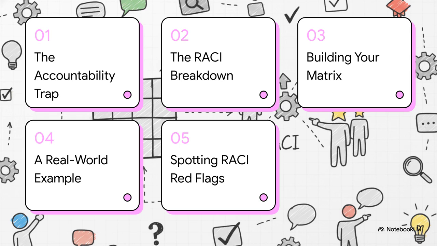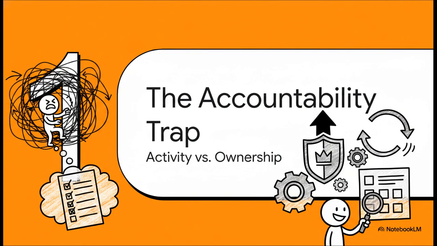Here is our roadmap for today. First, we'll unpack the accountability trap. Then we'll break down the actual RACI framework, build your matrix in 3 really simple steps, run through a real-world example, and finally troubleshoot by spotting some common RACI red flags. Okay, section 1, the accountability trap.